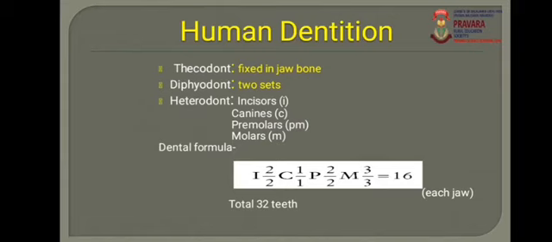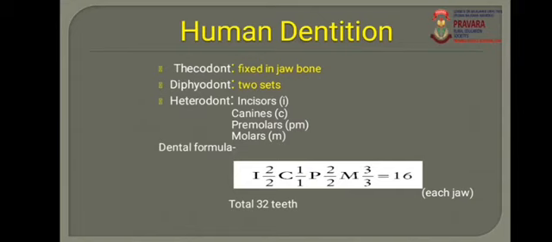Then the third condition of human dentition is the heterodont type of dentition. Heterodont means what? Hetero means different. There are different teeth which are specialized for different functions. There are four types of teeth present in the mouth cavity: incisors, canines, premolars and molars.